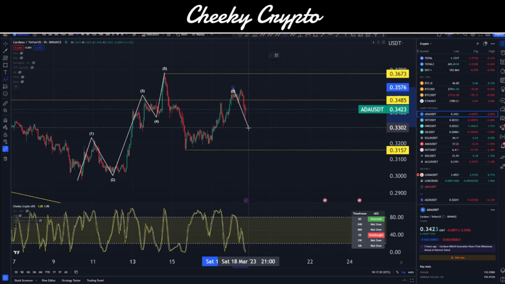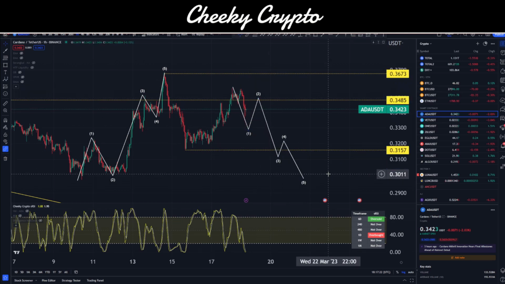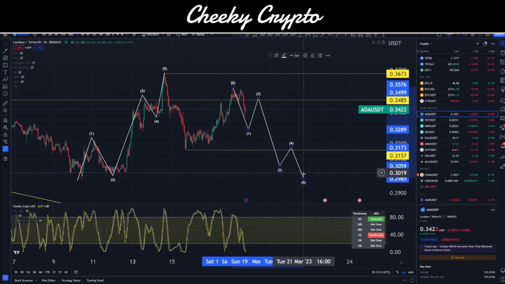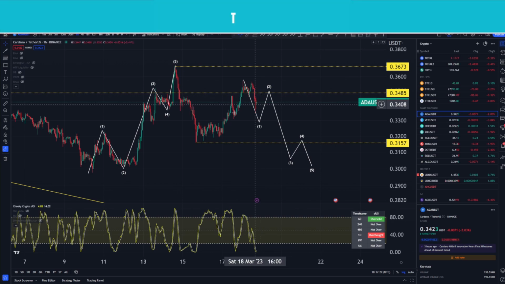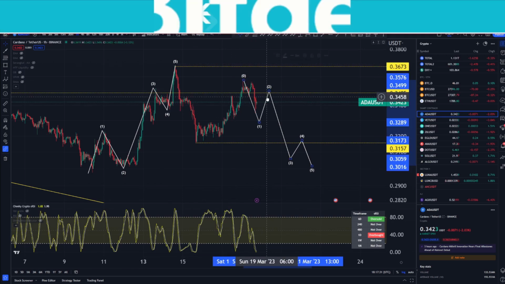My expectations are that we do some 1, 2, 3, 4, and 5 structure like this. Okay, and that's why I think we're likely to come down here. Okay, I do think we are in an interesting structure, and I think it's going to end in 5 waves.